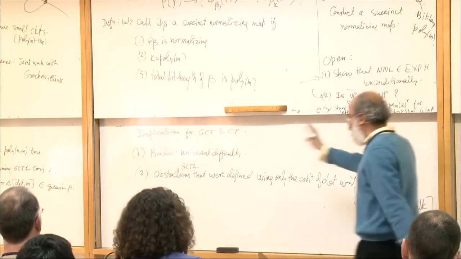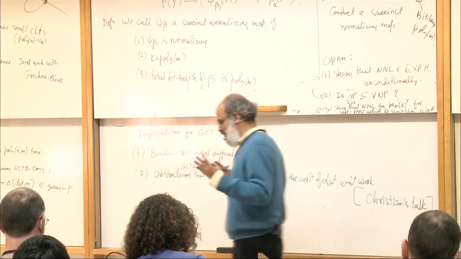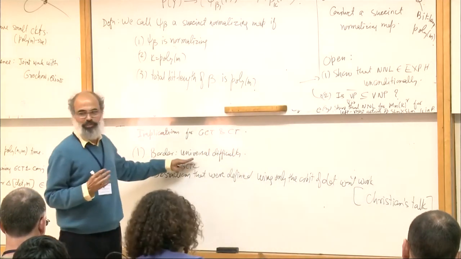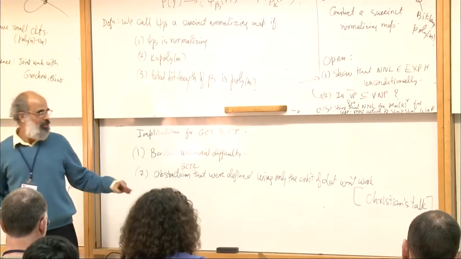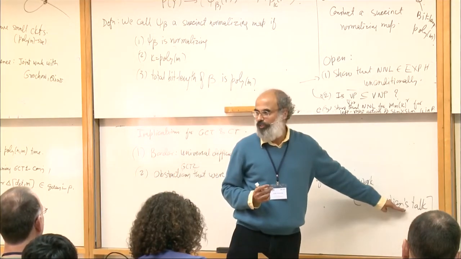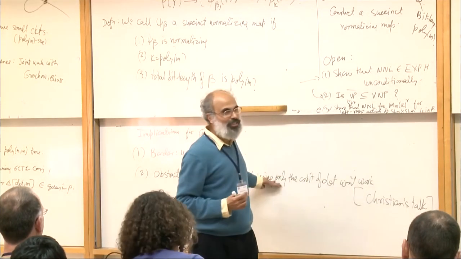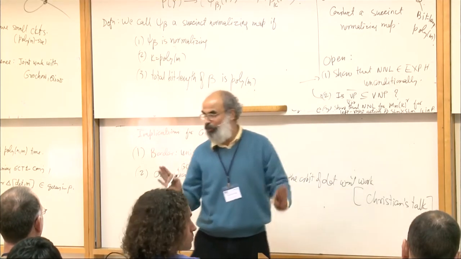Now, since border is the problem, if you take any information that you compute just using the orbit, you can kind of expect that that's not going to help, because you're not actually addressing the real problem. And in Christian's talk, he's actually going to show that that is the case. So what this is saying and what he's going to talk about are saying the same thing, that border is the problem.